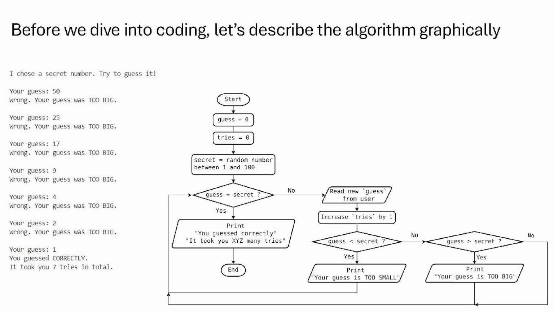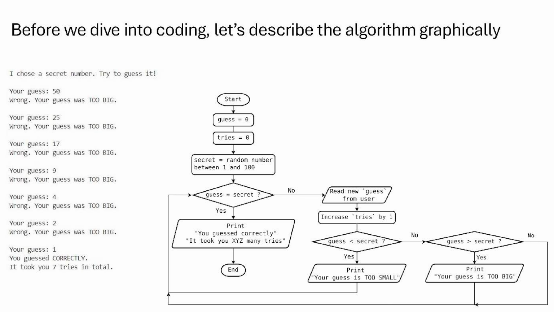So before we go into actually coding in Python, let us try to translate what our program here, this number guessing game, should do in terms of these very simple operations. So this is what we're doing here. On the left, you again see the example execution of our program, and on the right, you see a so-called flow chart. This is just a chart where we start at start, and then we follow the chart, or actually the computer is supposed to follow the chart and always in each step do what is written in these different boxes.